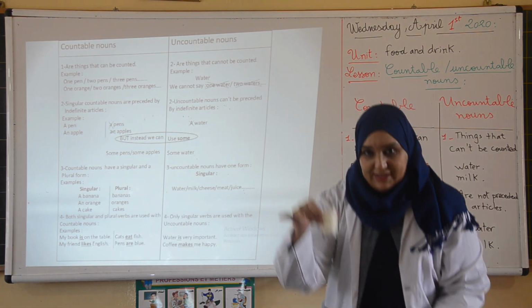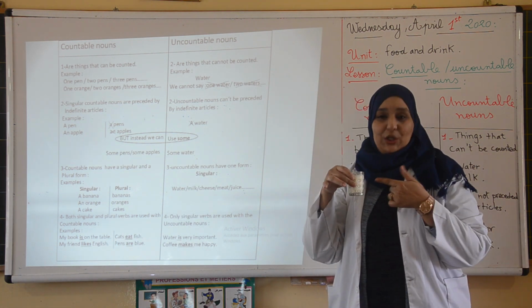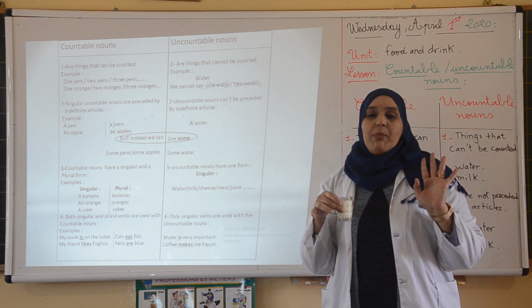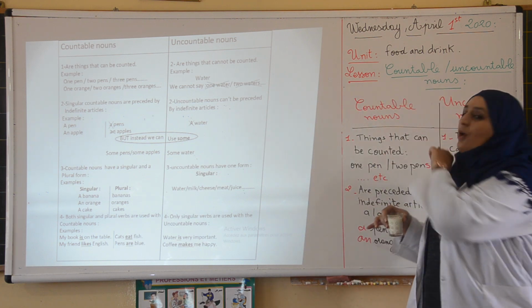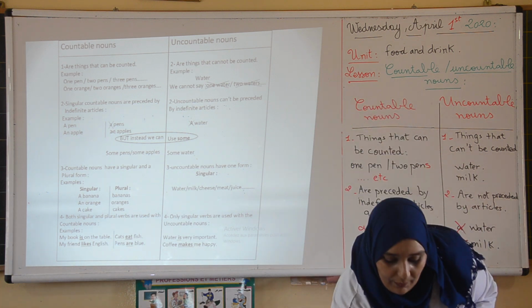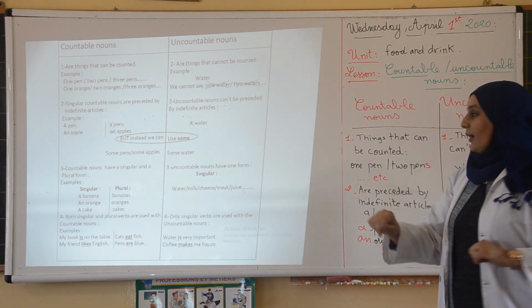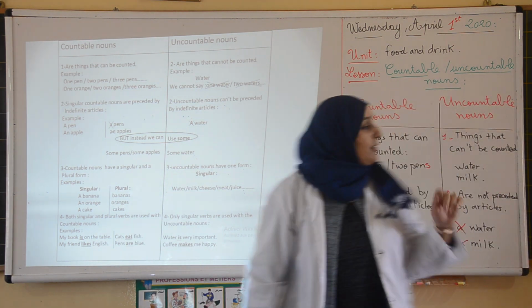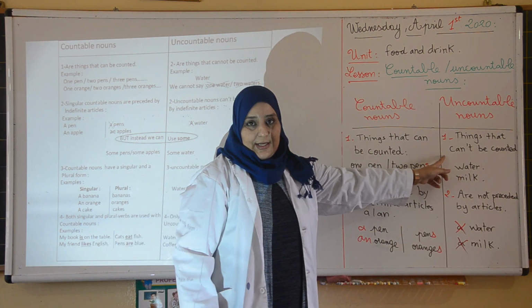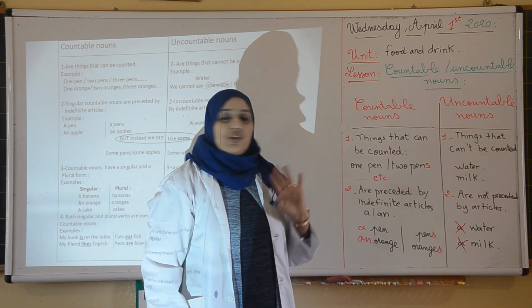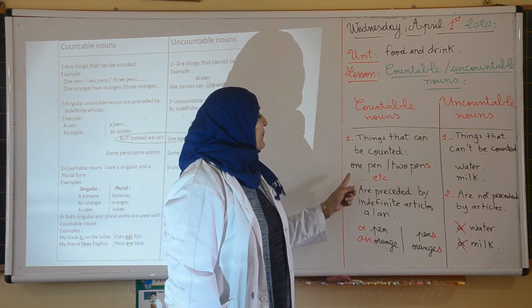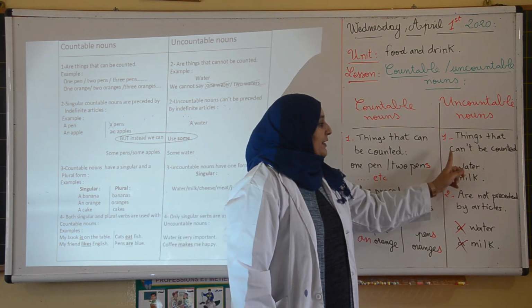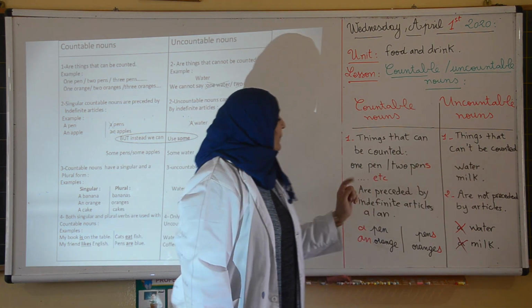Same thing for this. What is this? This is milk. Can we count milk? Can we say 1 milk, 2 milks, 3 milks? No, impossible. Milk is uncountable, right? Number 1, as I said before, countable nouns are things that can be counted, but uncountable nouns are things which cannot be counted, right? Like for example, here we can say 1 pen, 2 pens, etc., but we cannot say 1 water, 2 waters, right?